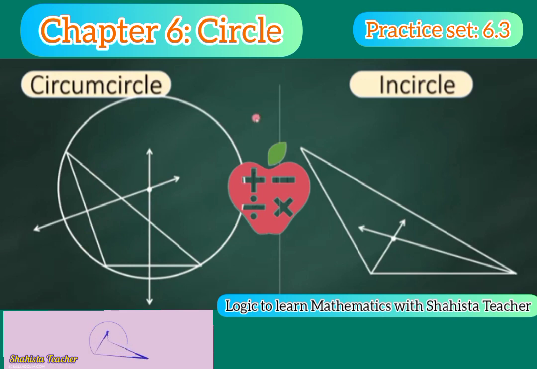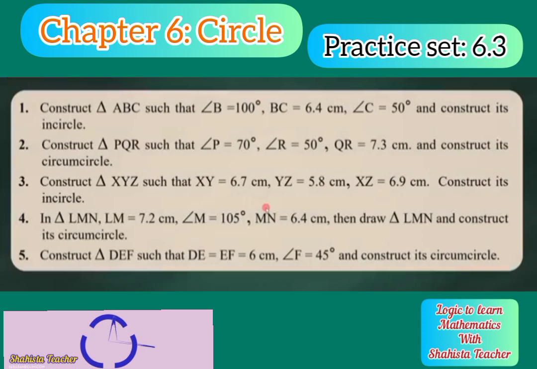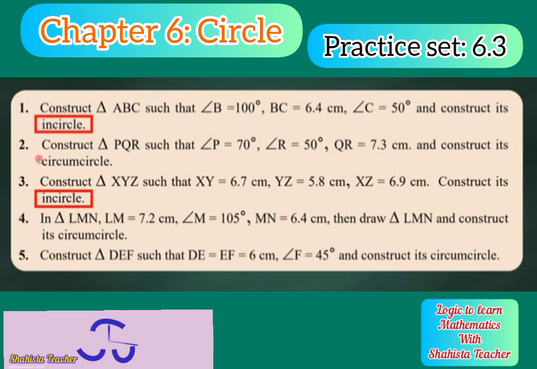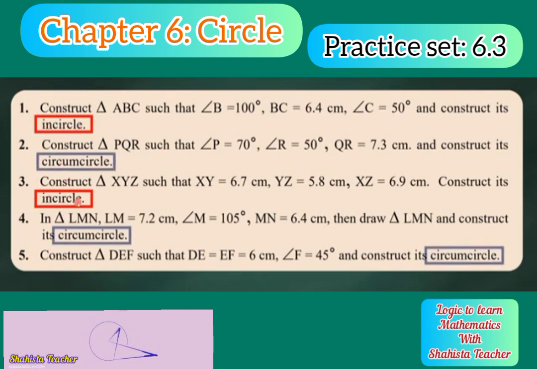Now for the circumcircle, we will take vertices, and for the incircle we will take the sides of a triangle. Is that clear, my dear students? So simple and so easy. Now with the help of this basic trick, we will solve practice set 6.3. There are 2 incircle questions and 3 circumcircle questions. We will solve all these 5 questions one by one. A very simple and easy exercise it is.